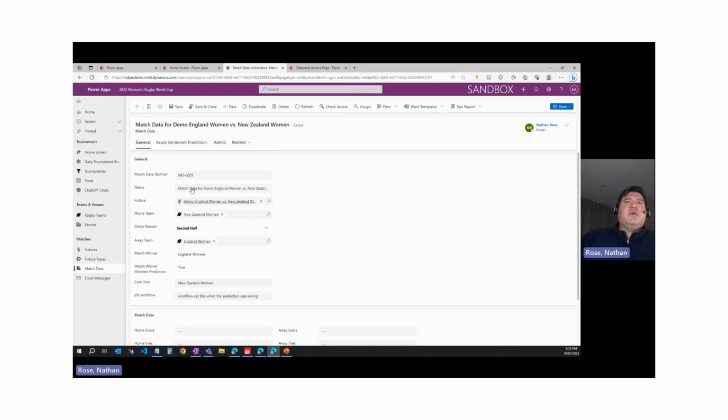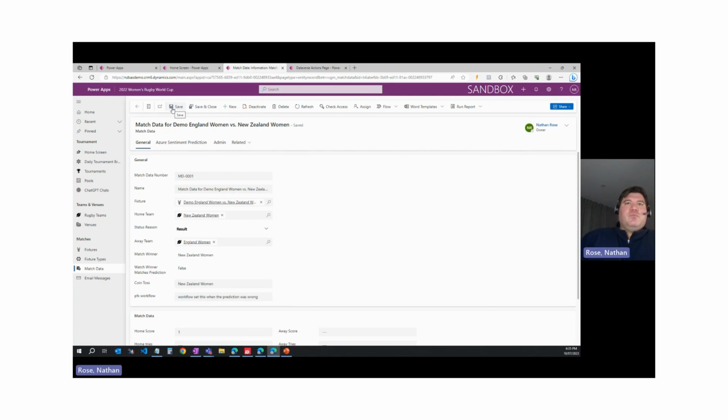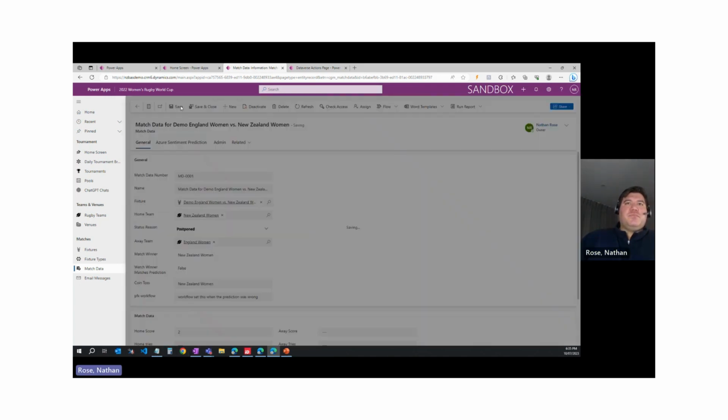So every time I update this, it flips, until the status reason is result. So let's go ahead and change this to result, save it. Let's run a few more updates. And we can see that the coin toss persists. Let's change it, run another update.